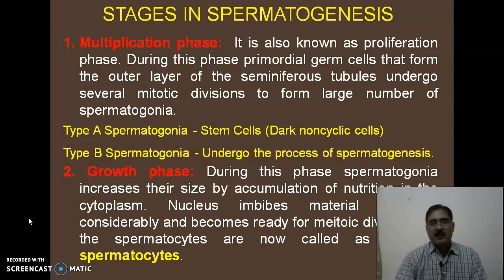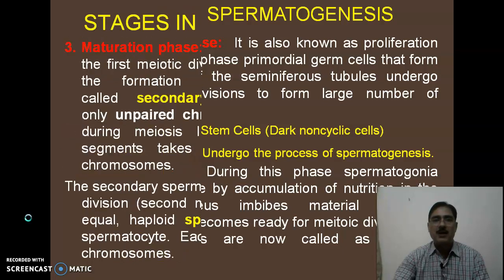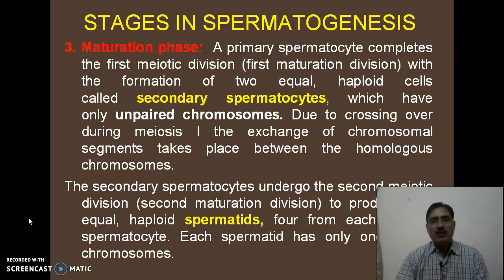The growth phase. During this phase, the spermatogonia increase their size by accumulation of nutrition in the cytoplasm. The nucleus imbibes material, enlarging considerably and becomes ready for meiotic division, and the spermatocytes are now called primary spermatocytes. So up to primary spermatocytes, the number of chromosomes is diploid, it means 2n, and in the case of human beings it is 46.